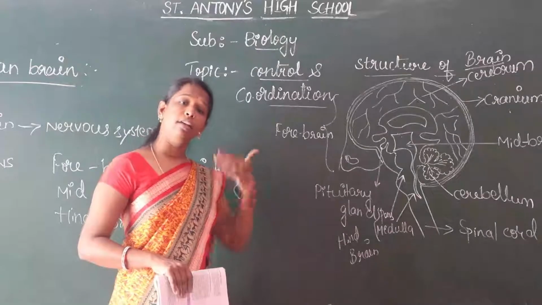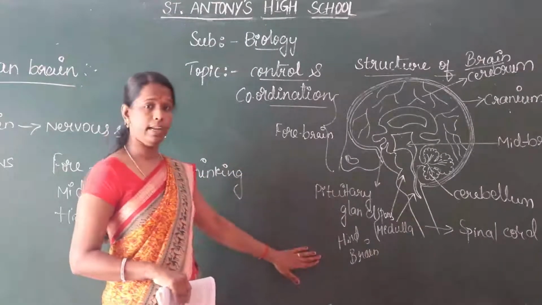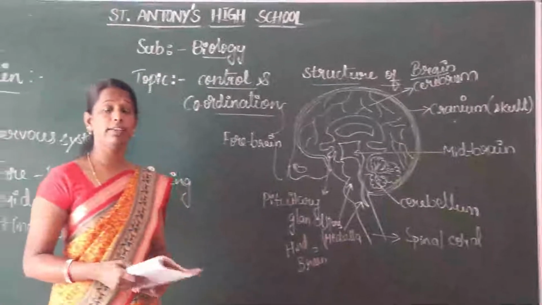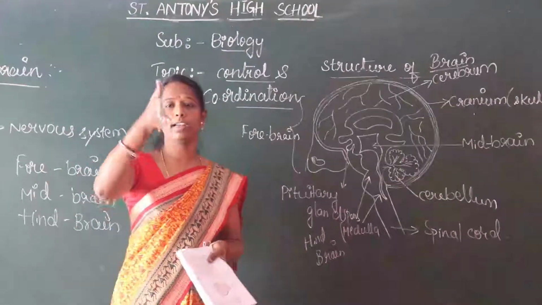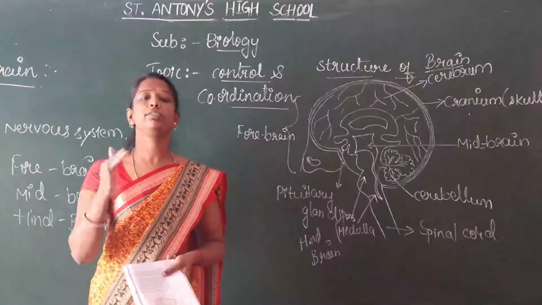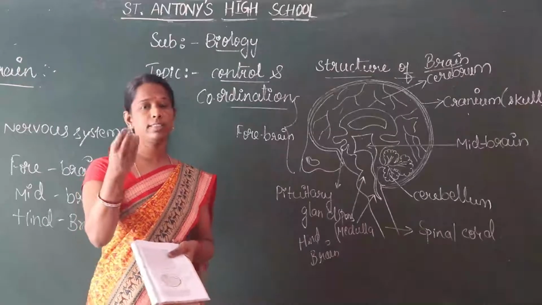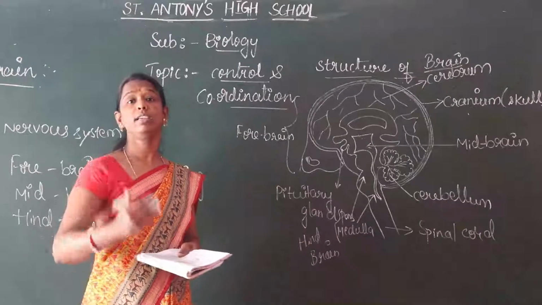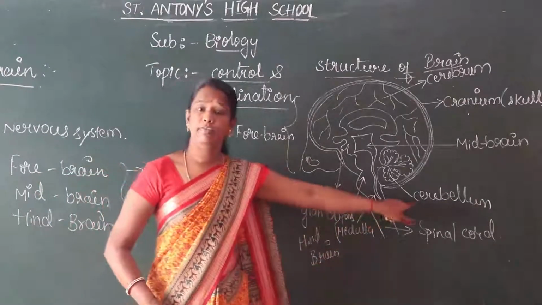They happen day and night, controlled by the hindbrain. Whereas the other actions, like walking in a straight line, riding a bicycle, or picking up a pencil, are possible because of a part of the hindbrain called the cerebellum. We have to control the bike and think about traveling in a straight line. We push a ball in a straight line. These are controlled by the cerebellum.